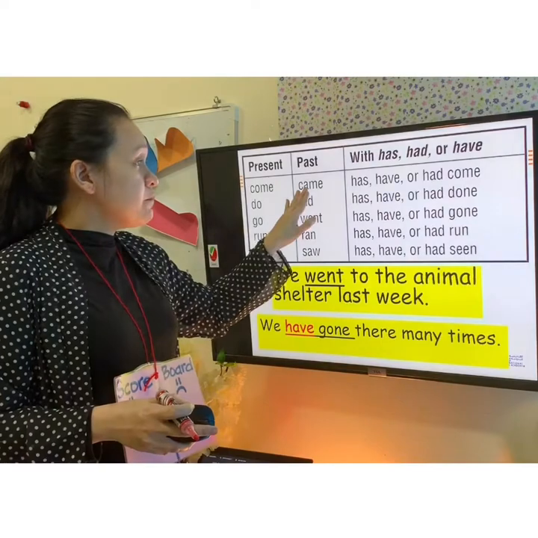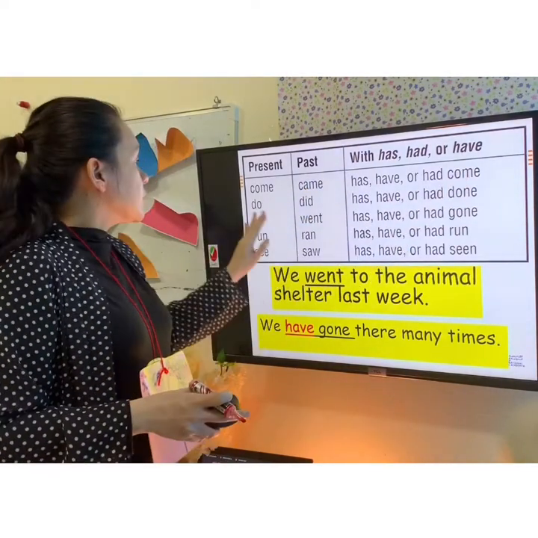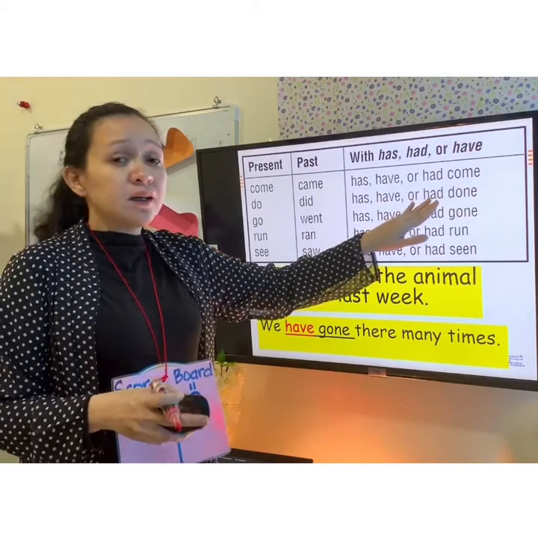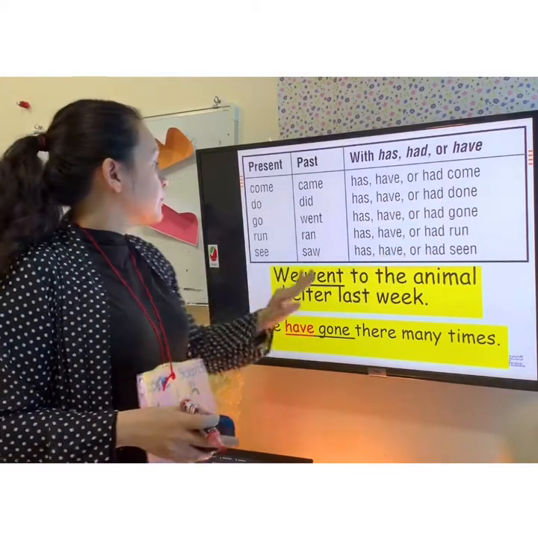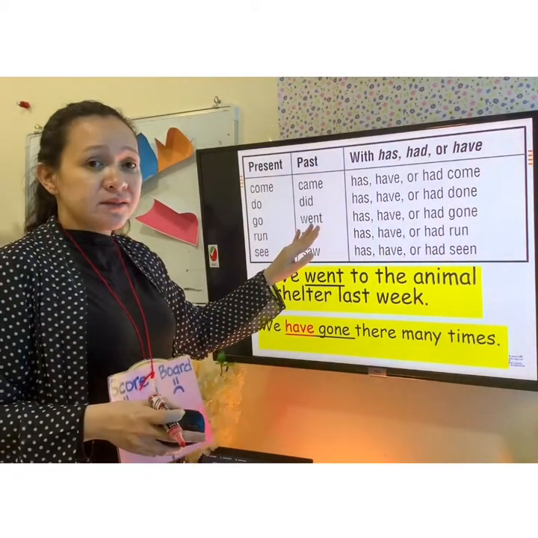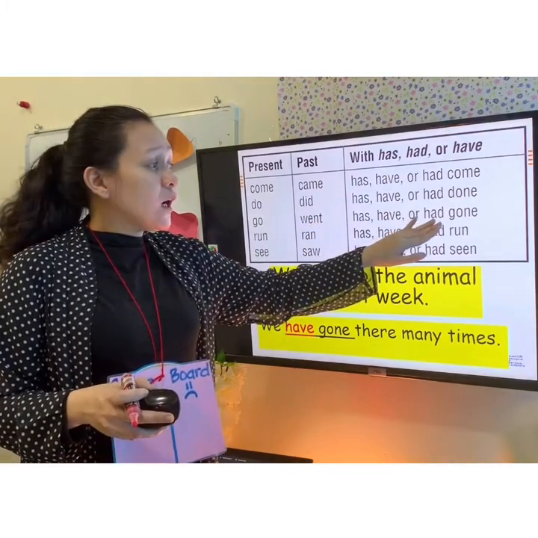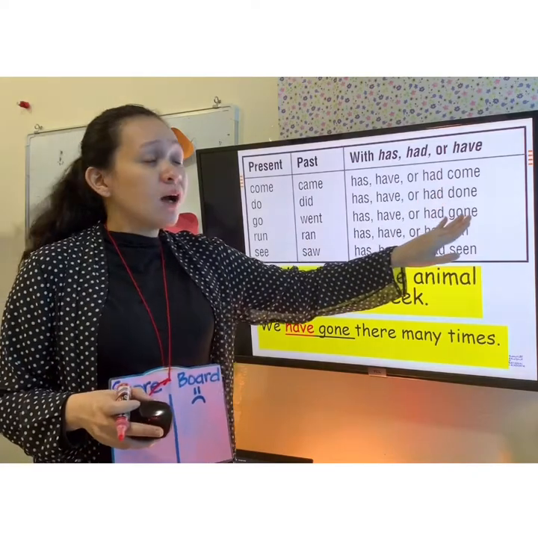So now came becomes come. Do, did, we are using has, have, and had becomes done. Go becomes went. And then when we are using has, have, or had, went becomes gone.